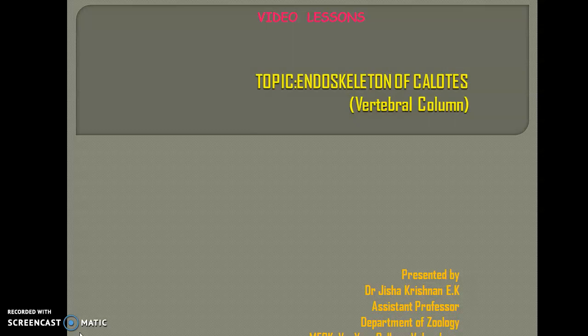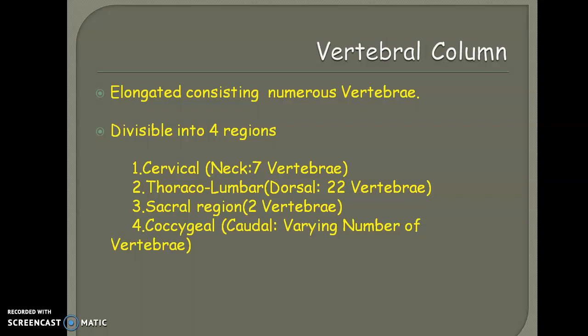So now we are continuing the endoskeleton of Calotes, and now we are moving into detail of the vertebral column. So let's move. We know what is meant by vertebral column. The vertebral column is one of the parts of the endoskeleton which is mainly concerned with supporting the spinal cord. It is an elongated structure generally consisting of numerous vertebrae, and the whole vertebral column is divisible into 4 different regions in Calotes. They are categorized into cervical vertebrae, thoracolumbar vertebrae, sacral vertebrae, and coccygeal or caudal vertebrae.